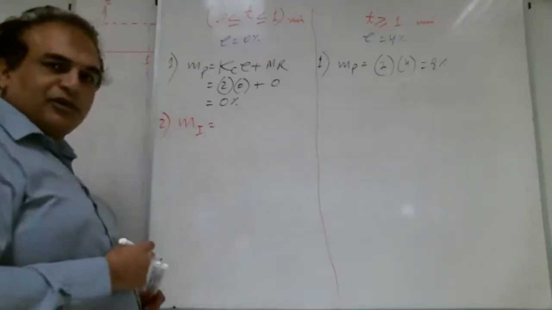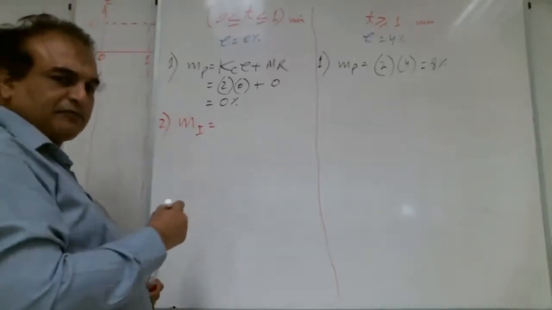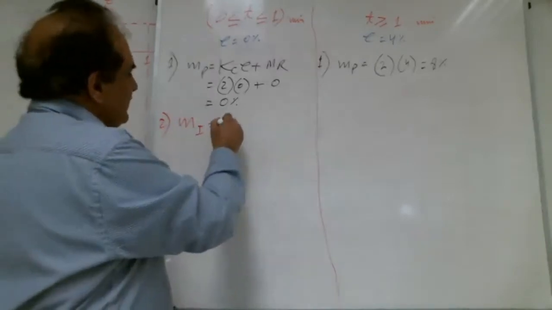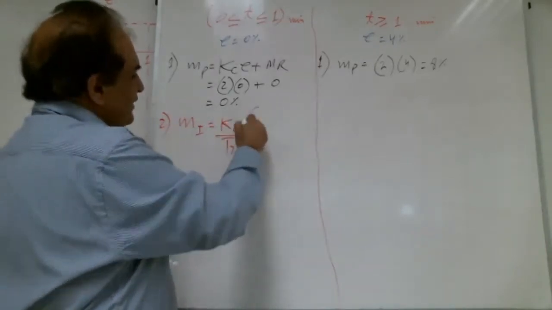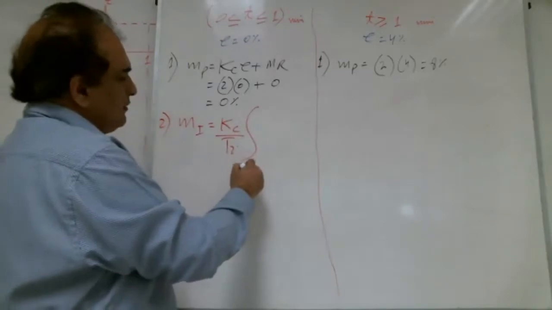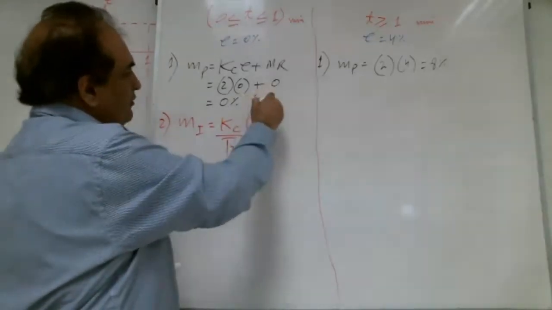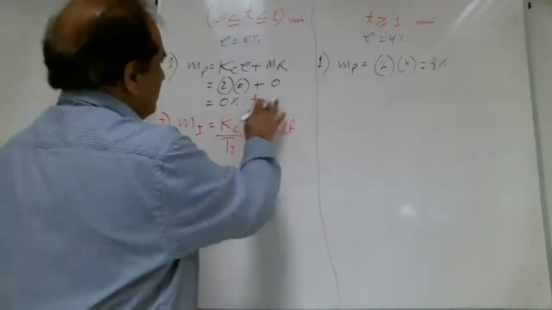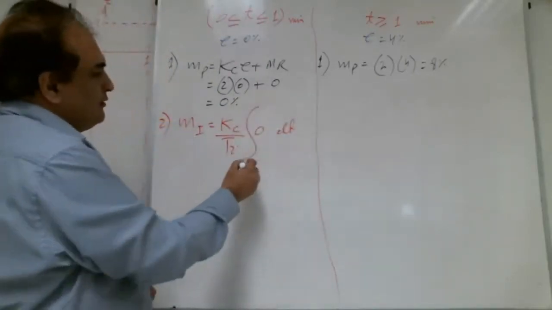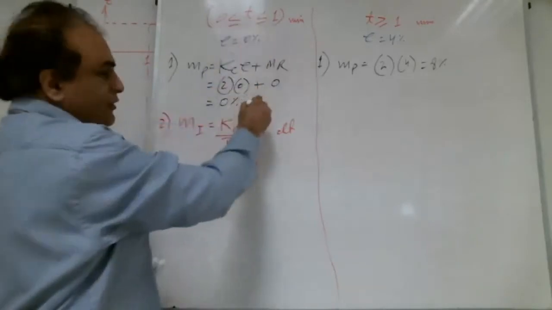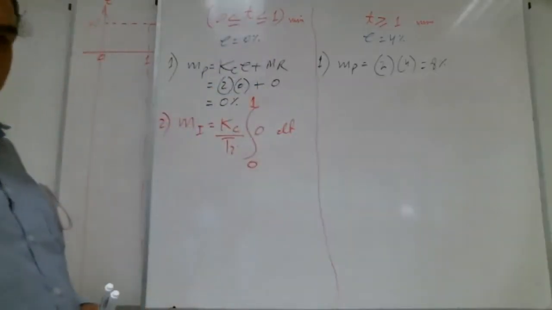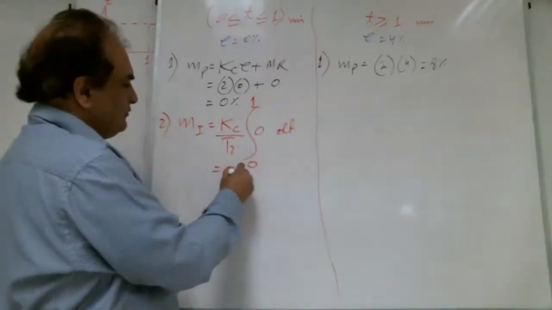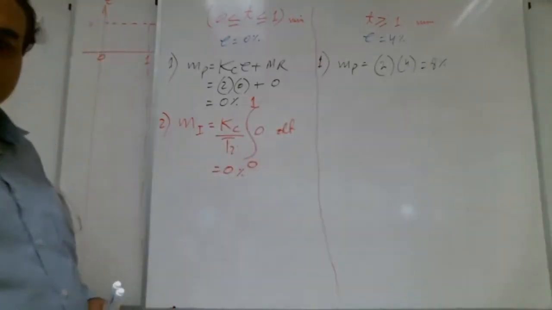So the output of the integral controller is equal to Kc over TI times the integral from T1 to T2 of error dt. What is T1 here? T1 is 0, T2 is 1. So as soon as the error is 0 here, we say the integral output is 0. Right, Shabab? Yes.